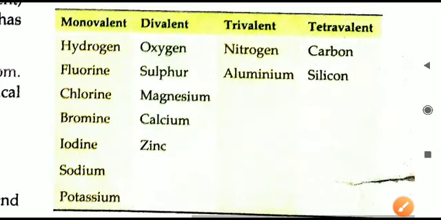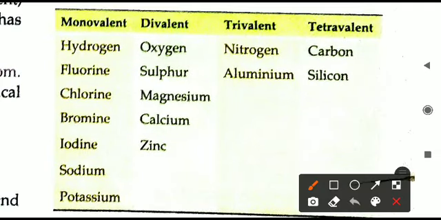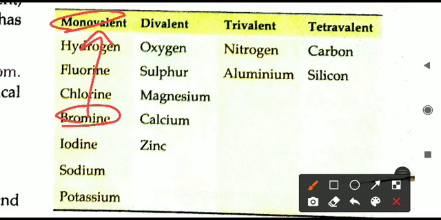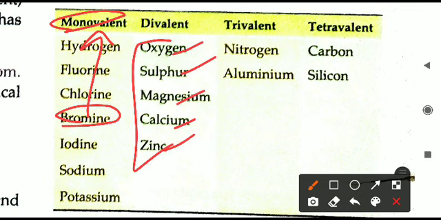We can ask any one of these. For example, in an exam we can ask, bromine is a monovalent atom. Because it is given here, yes, bromine is monovalent. Similarly, we can ask, give 2 examples of divalent. All these you have to learn. Any 2 we can ask, any 3 we can ask, or indirectly we can also ask, sulfur is divalent, true or false. Like this we can make questions.